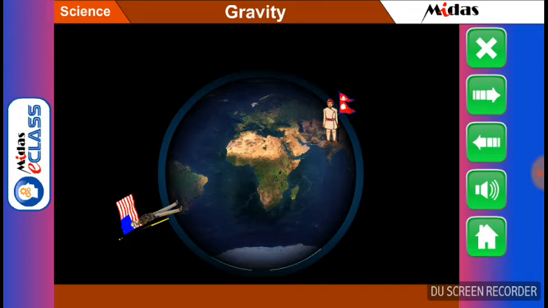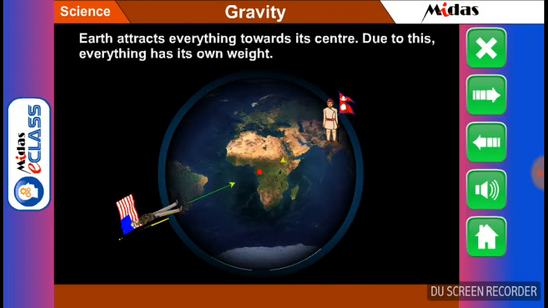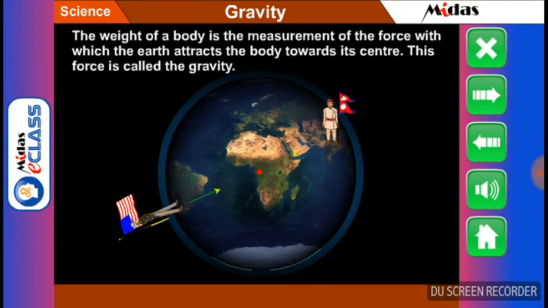The main reason behind it is due to the attraction of the earth on both persons towards its center. Students, earth attracts everything towards its center. Due to this, everything has its own weight. The weight of a body is the measurement of the force with which the earth attracts the body towards its center. This force is called the gravity.